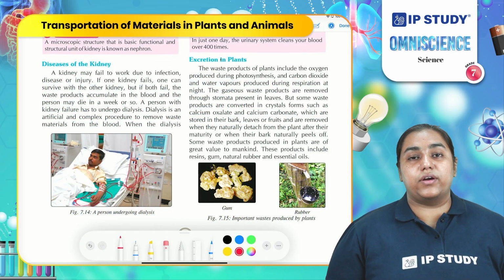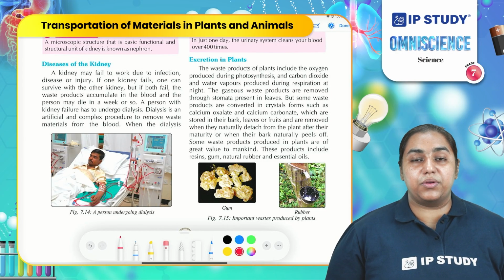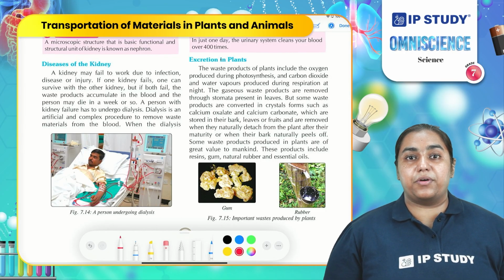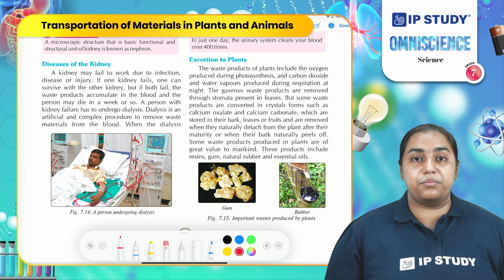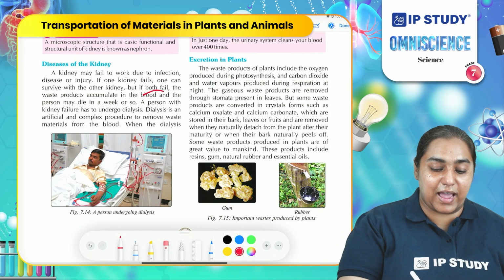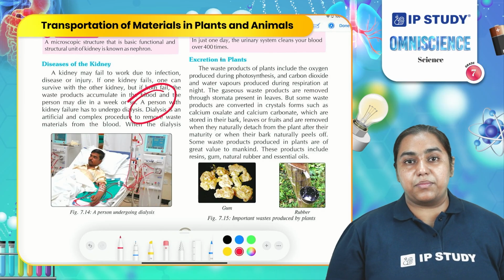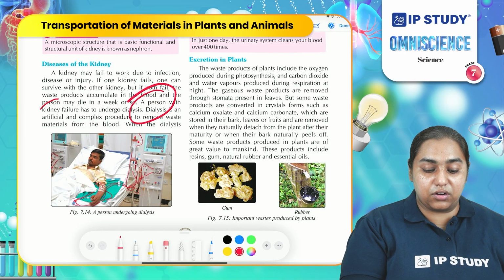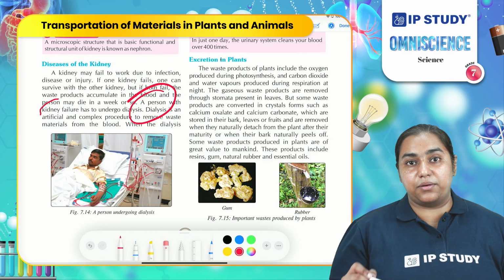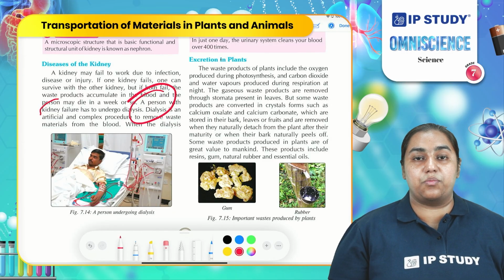What will happen if our kidneys stop working? Well, waste will not be removed from our body and toxicity will increase. In cases when kidneys do not perform properly, there is an artificial medium through which blood can be purified, and this is known as dialysis. Dialysis is a mechanism in which an artificial machine is attached to the body. Our blood moves into that machine, gets cleaned and re-enters our body.